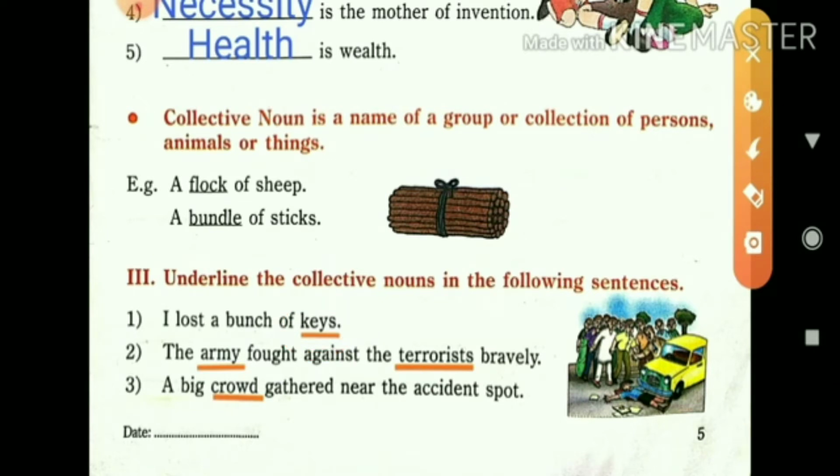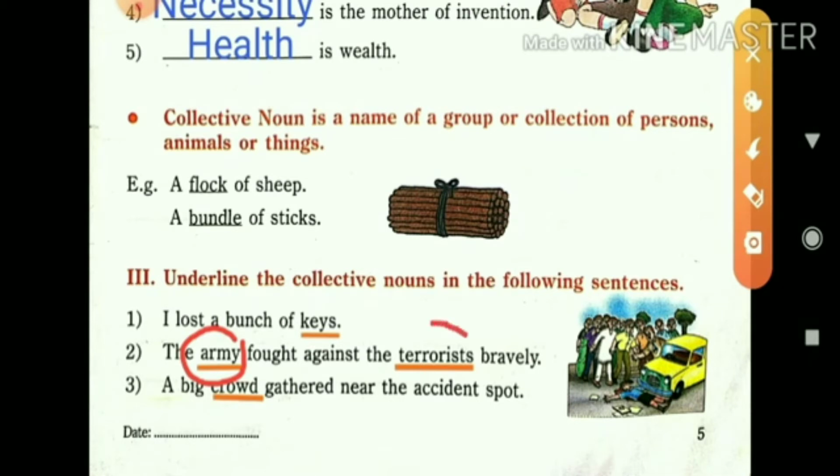The next one, the army fought against the terrorist bravely. The army is also a collective noun, because there is no army of one person. Many people in the battalion or in the group are called the army.